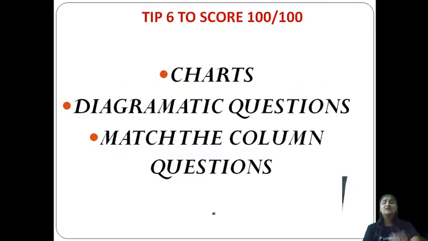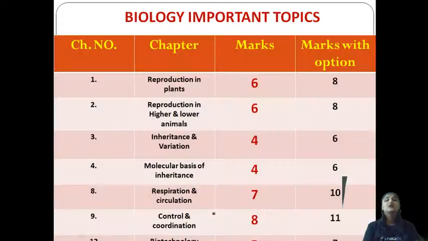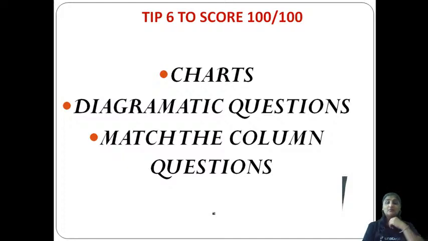Now the last tip, the 6th tip: whenever you are studying, you have to concentrate on the charts, diagrammatic questions, and then match the column type of questions. These are the questions according to the new pattern in CET, or even for your board exams also. So complete the following, match the column, diagrammatic representation: such types of questions they are asking in the board exam and CET. So you have to go through such questions. Am I clear? Okay, great.